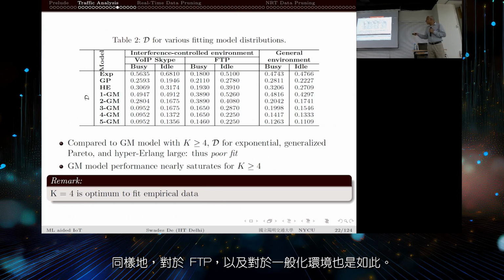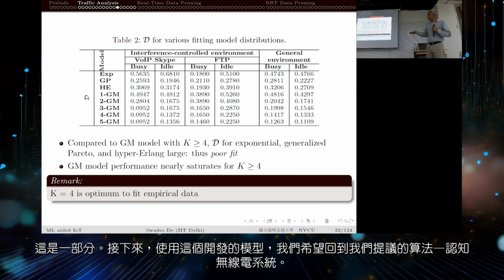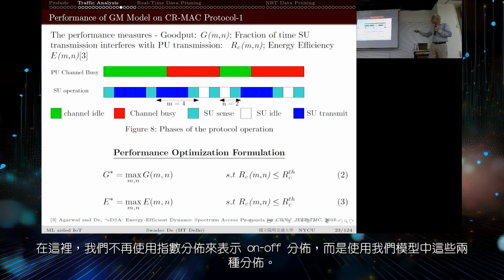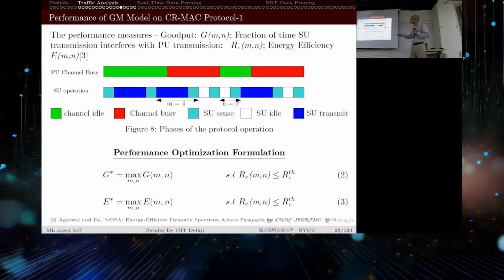The next part is that, using this developed model, we go back to our proposed algorithm for the cognitive radio. Instead of on-off distributions with exponential and exponential, these are still on-off, but the on-off distributions are not necessarily exponential or hyper-exponential. Instead, they are these two distributions that we modeled.